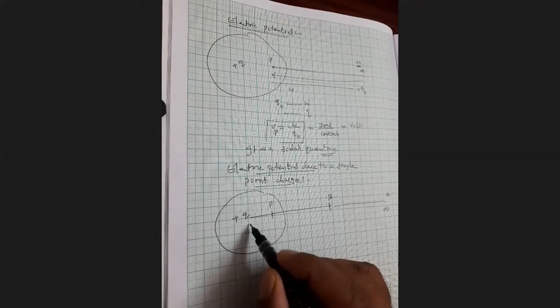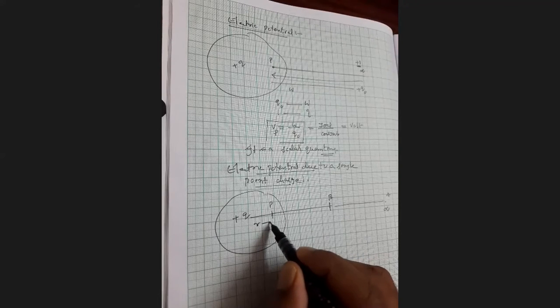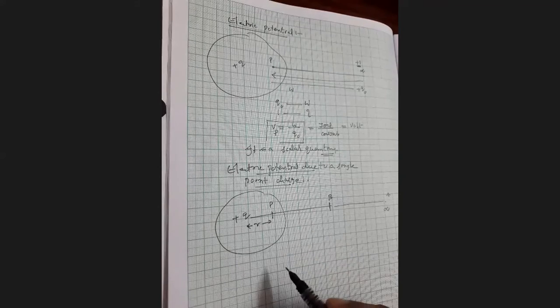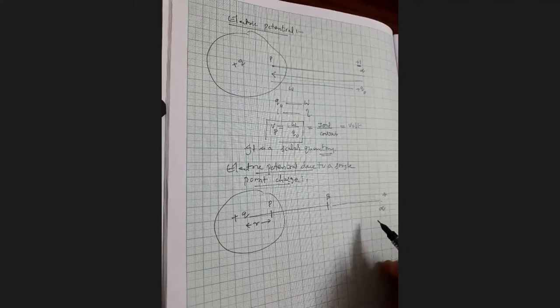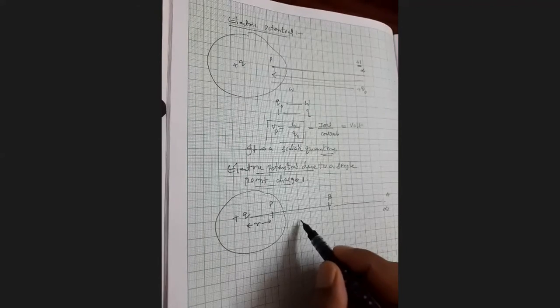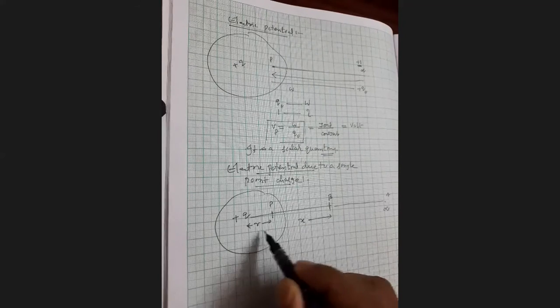The point P is at the distance r from the point charge Q. Now the distance of the point B from the point charge Q, say x.